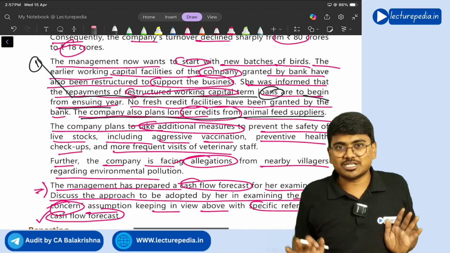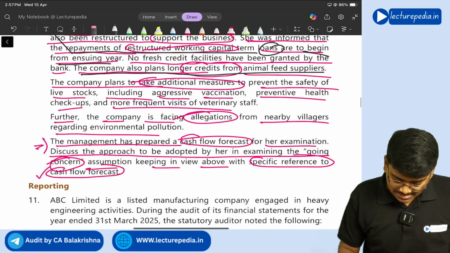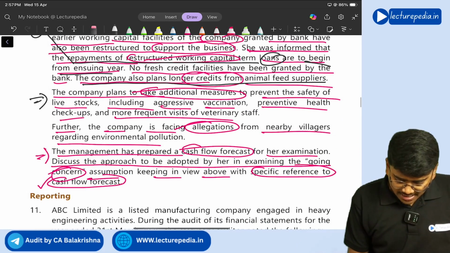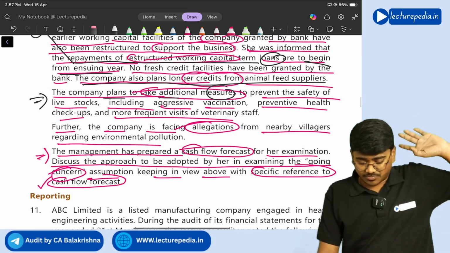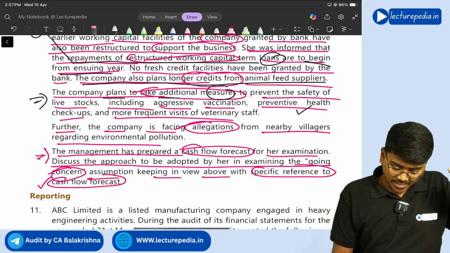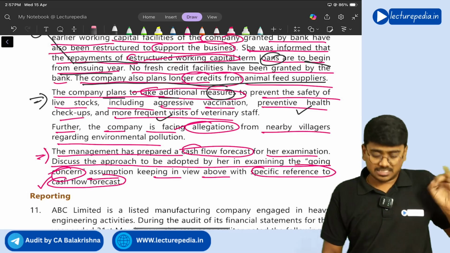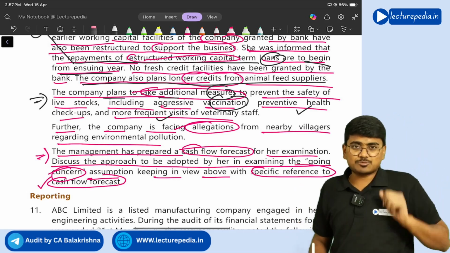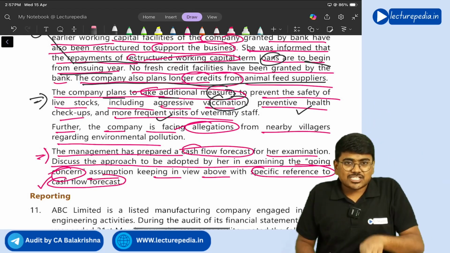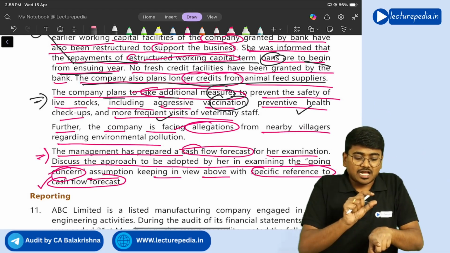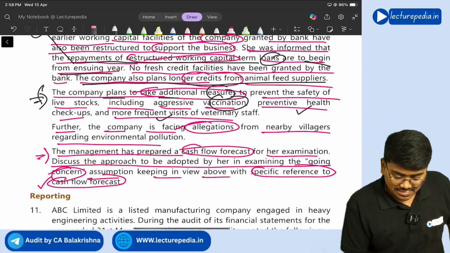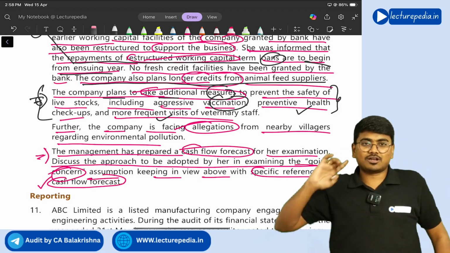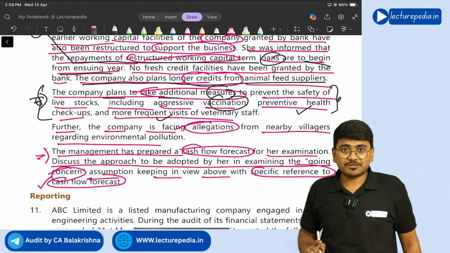That needs to be checked by the auditor. Next, company is planning to take additional measures like preventive health check, frequent visits from the veterinary staff, and vaccination. For doing all these things, amount has to be spent. So whether in the cash flow forecast, whether cash outflow for these expenditures has been shown or not, that can be checked by the auditor, right?